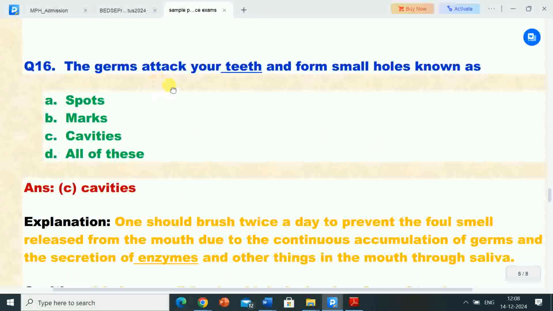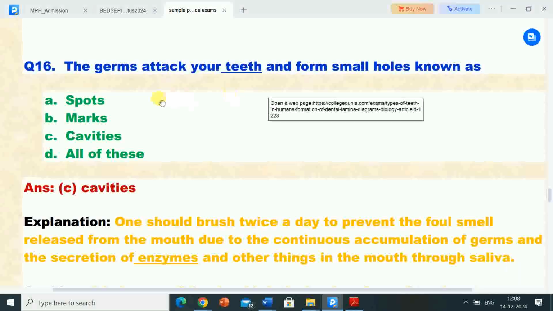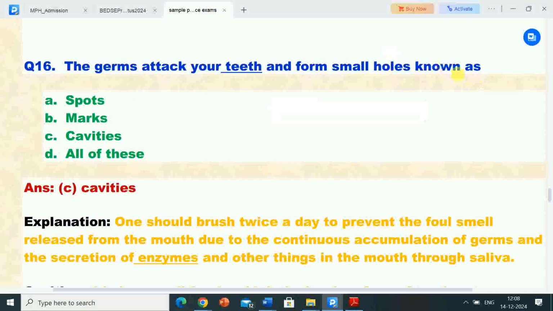Next question 16. The germs attack your teeth and form small holes known as. Options are A, spots, B, marks, C, cavities, D, all of these. Correct answer is option C, cavities. So germs attack your teeth and form small holes which are known as cavities.